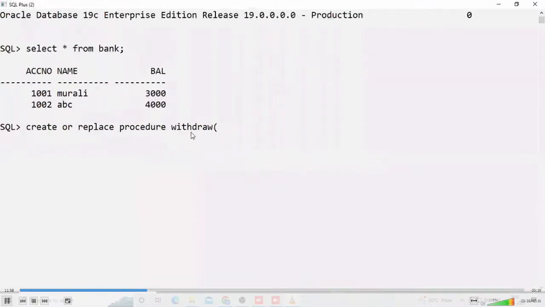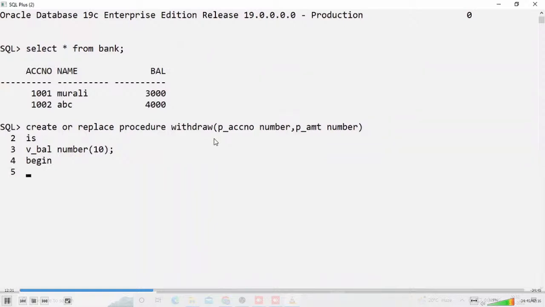Now here, create or replace procedure withdraw. I'm passing the account number, and the amount also, because I try to withdraw, just like with an ATM card. Here I'm passing an amount. Now some coding is there. I want to find out a balance, because whenever we insert an ATM card, we retrieve and check the balance.